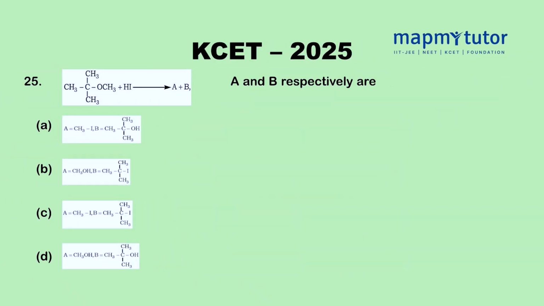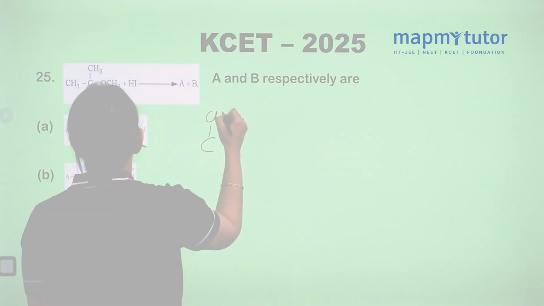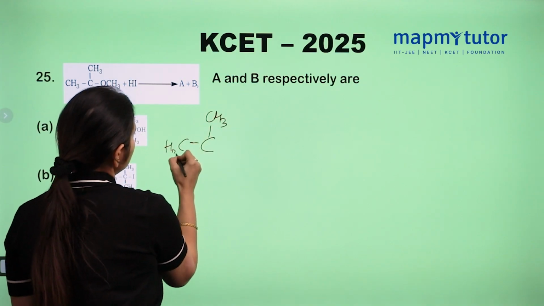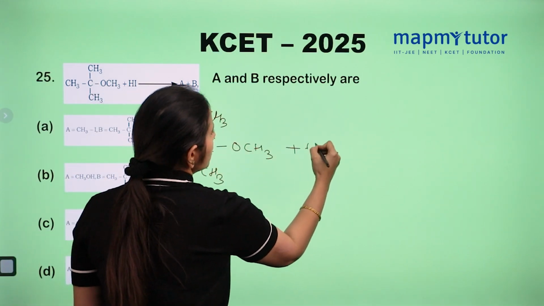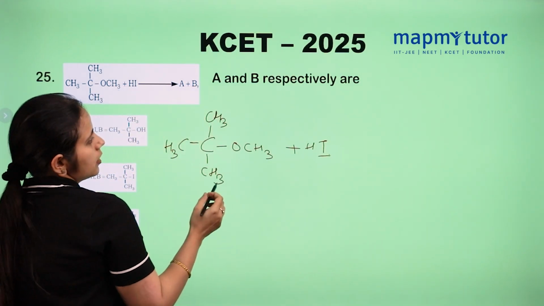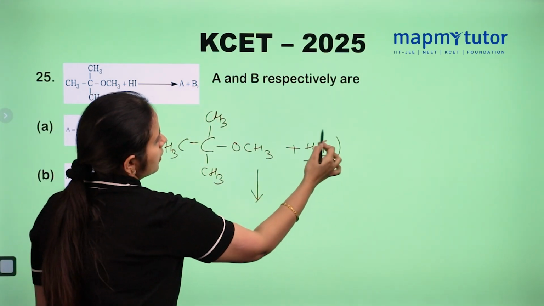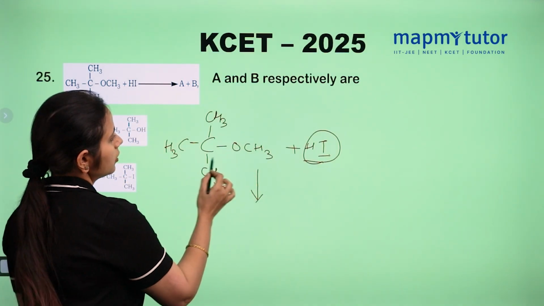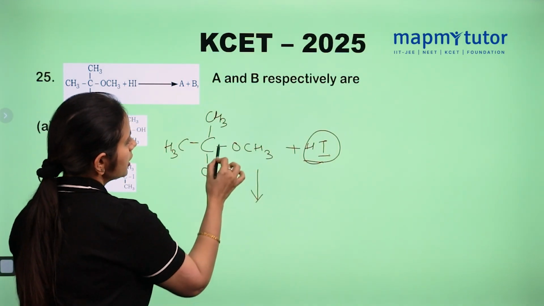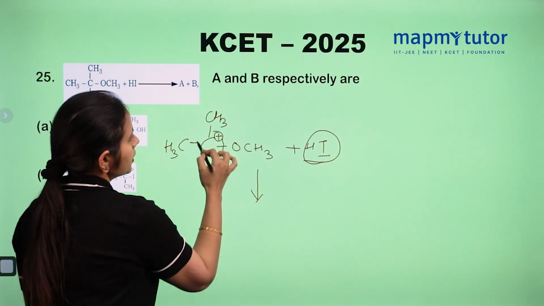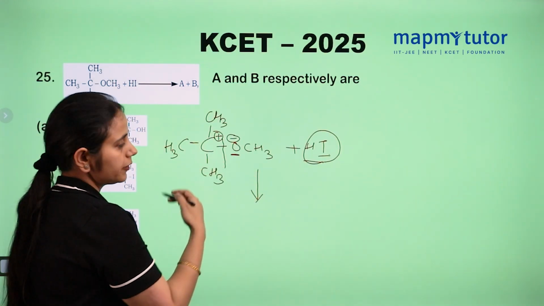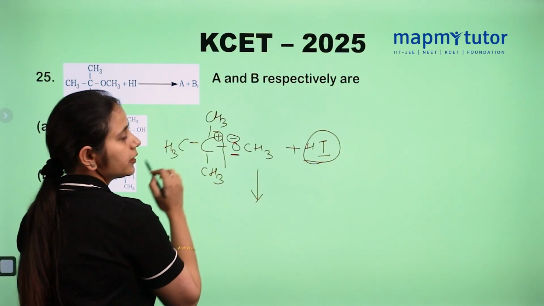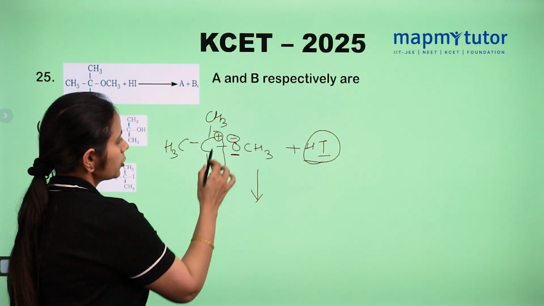In this question, a reaction is given in which this ether reacts with HI. What will A and B be? We have (CH3)3C-OCH3. Here, either the I reacts with this part or with this part. See how it will happen. You will break this bond, a carbocation forms here. Because oxygen is more electronegative, negative charge comes on oxygen and positive charge comes on carbon. So it will break from here.